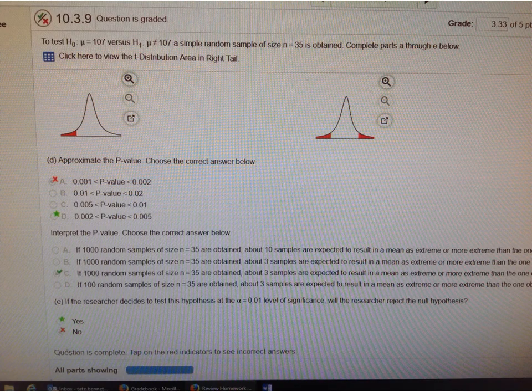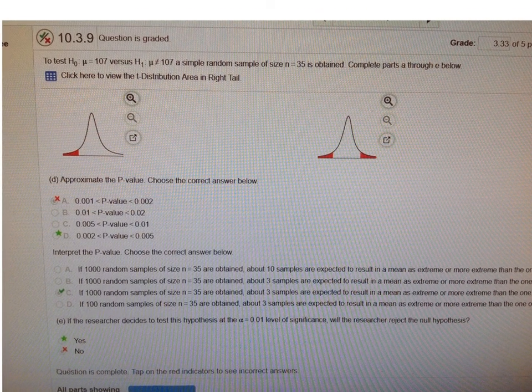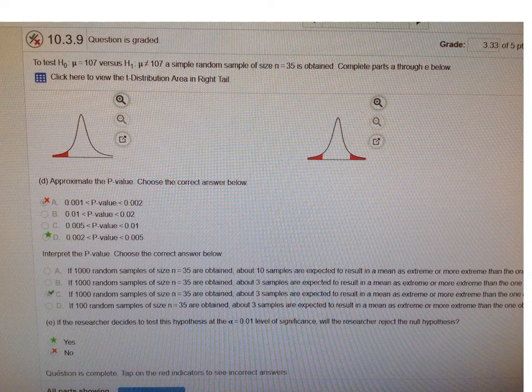Hello, I think this is the question you're referring to. I believe you're referring to the question in section 3, number 9. If not, please let me know. You were asking about part E here.